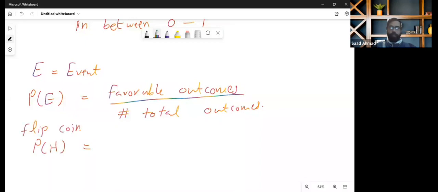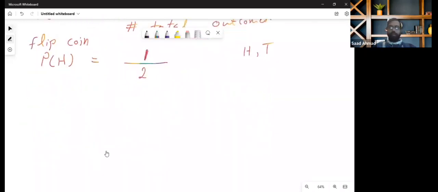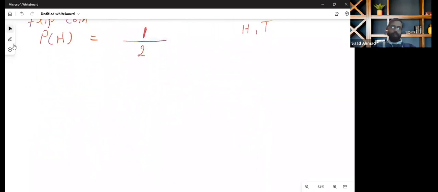How many favorable outcomes are there for head? That's one. And how many total possible outcomes are there? That's two, heads and tails. So it's one out of two. That's a very basic example to start with for probabilities.